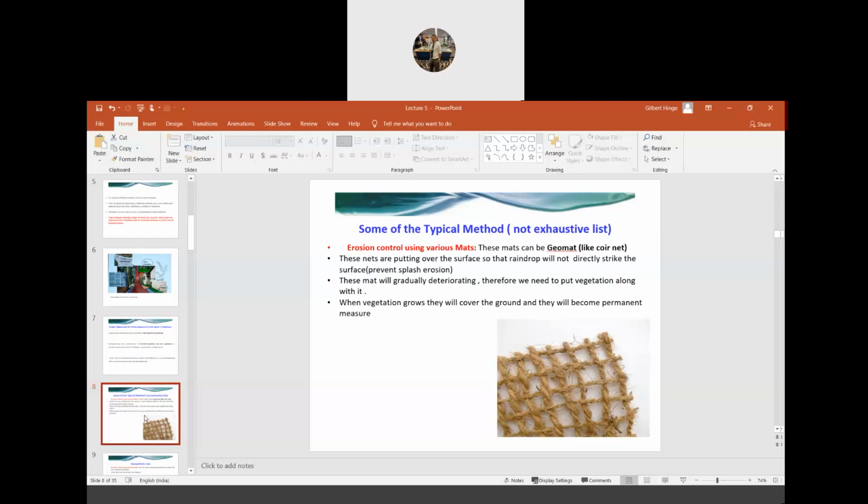So whatever we are going to discuss today, these are some of the most commonly used methods, but you should know that these are not the only methods. There are various methods available, but for today's class, we are going to discuss some of the methods. One such method, the first method that we are going to discuss, is using a geomat, which is a form of a coir net.